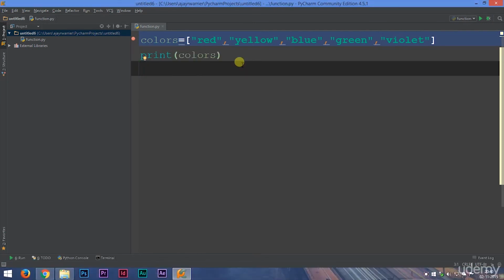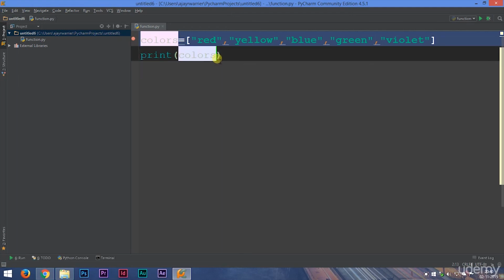Welcome back everyone. Now in this lecture we are going to learn more about lists. In our previous lecture we learned how to make a list. To make a list we type the name of the list equal to open square brackets and type in the elements of the list separated by a comma. We have already made a list of colors and we have 5 colors inside it. The best part about the list is that you can access each element by using the same list name, which helps in reducing code size. Now in this lecture we will talk about how to access each element of a list.